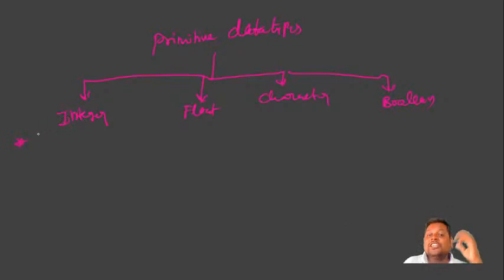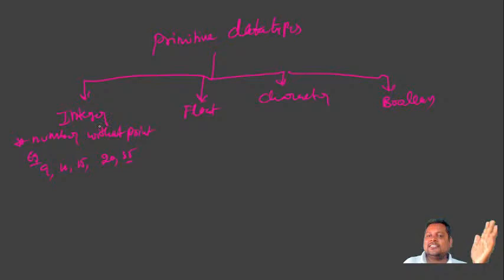So, the number without point. To specify a number without point, we use the integer data type. Examples: 9, 10, 15, 20, 35, like this. If you want to specify a number without point, you have to use the integer data type.